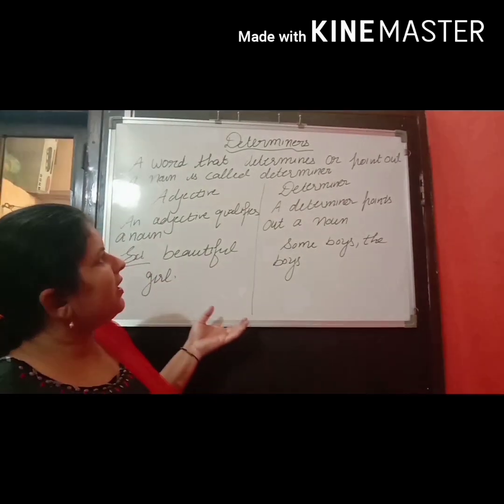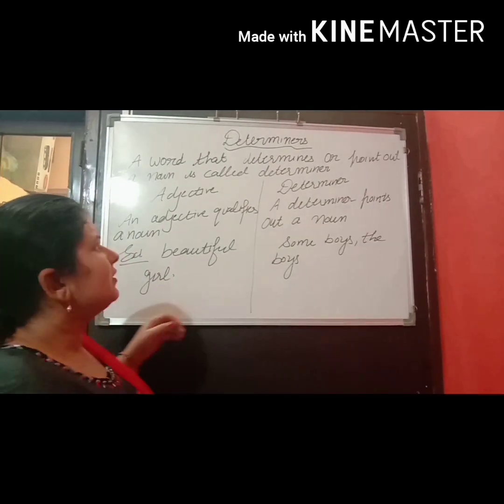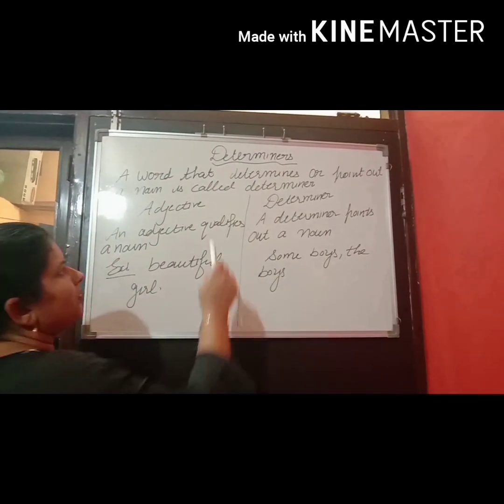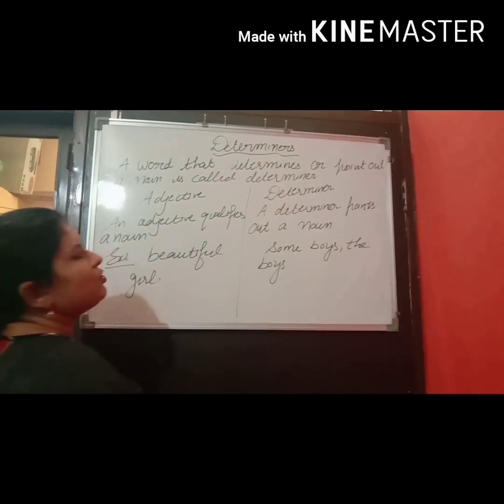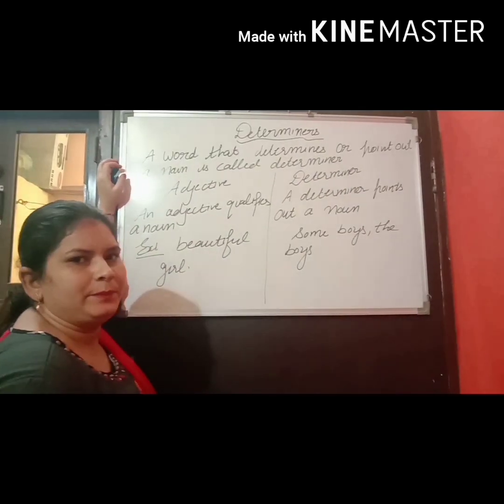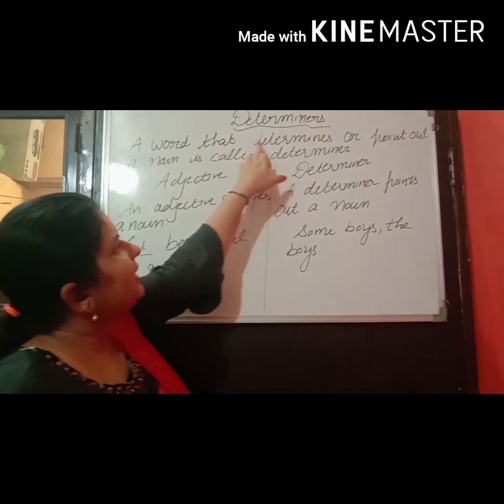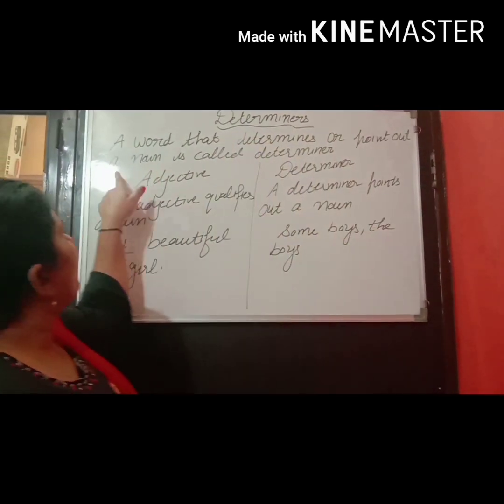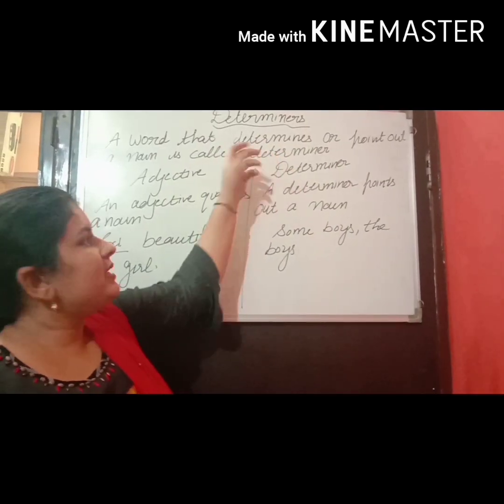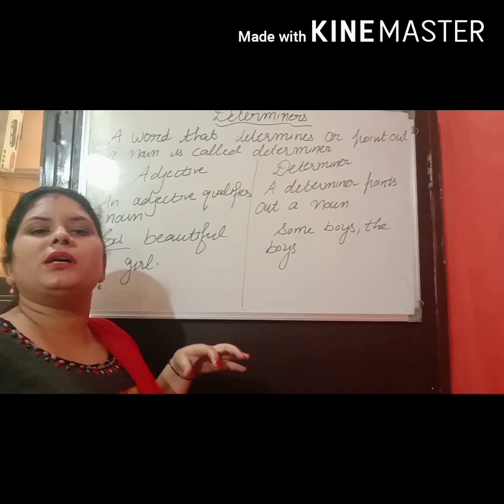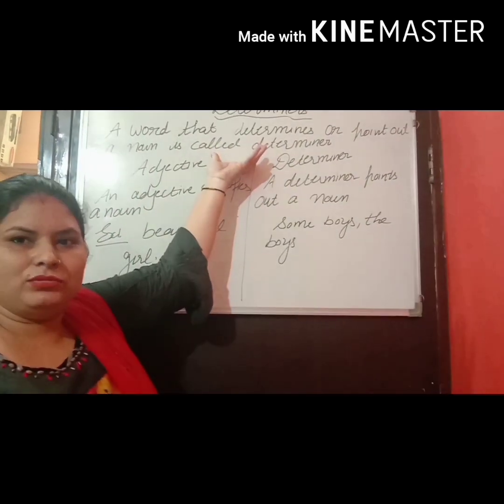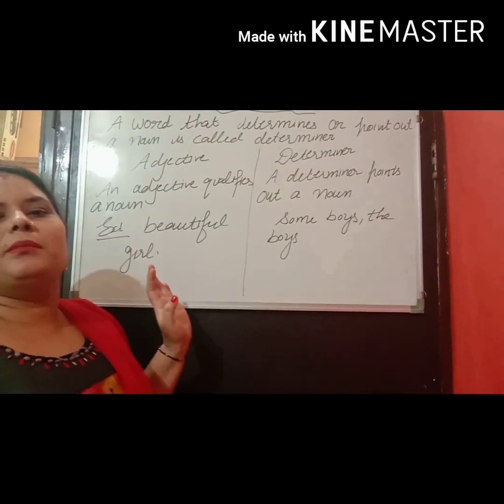Today we are going to start our grammar topic. Topic is determiners. It's the first topic in your book. Before starting the topic, we should know what is a determiner. A word that determines or points out a noun is called a determiner. Means a word that points out a noun, not qualifies. It only points out a noun, that is called determiner.